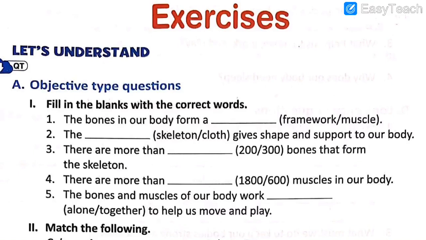Number 4, the human body has 206 bones and 656 muscles. Number 5, muscles are attached to bones and move the body. Number 6, regular exercise makes muscles strong, and the importance of keeping a good posture. All these are the points that we have covered in lesson number 5, bones and muscles.